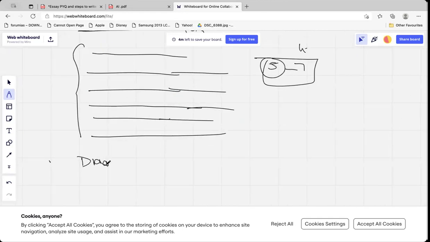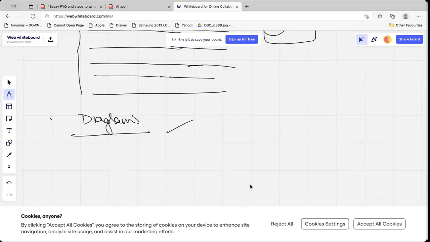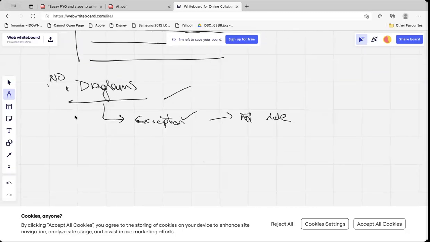Generally, diagrams should not be used. I know some toppers have said to use diagrams, but not in the essay. This is not like in GS, where I say use diagrams, but even there it should not be a rule. It should be an exception. Diagrams are only for when you are explaining a concept and the diagram becomes mandatory. It should not be a rule. If you bring unnecessary diagrams into every essay, like you do in GS, you will lose marks.